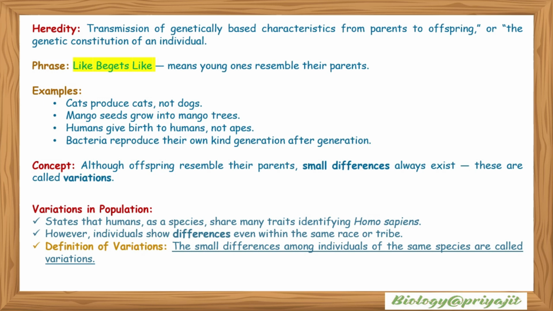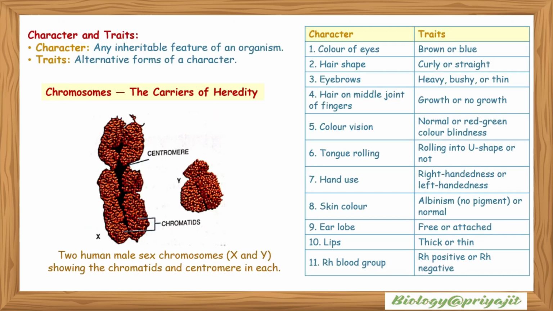So the concept is although offspring resemble their parents, small differences always exist and these are called variations. Variation in populations: humans as a species share many traits identifying Homo sapiens. However, individuals show differences even within the same race or tribe. So the definition of variations: the small differences among individuals of the same species are called variations.